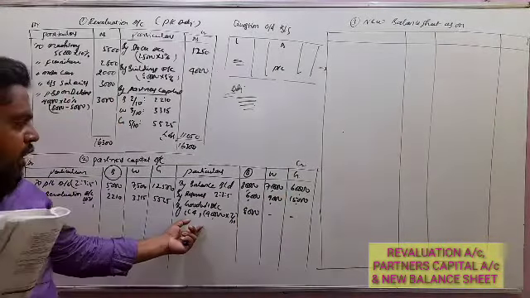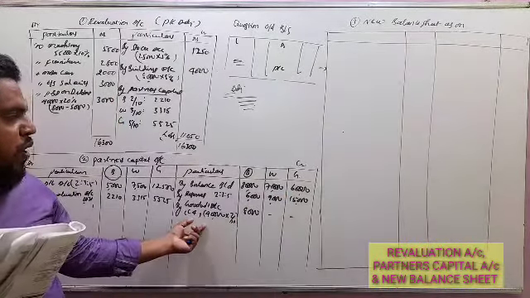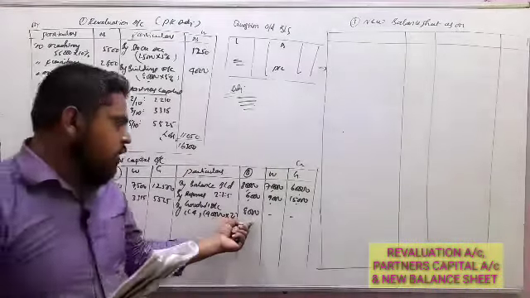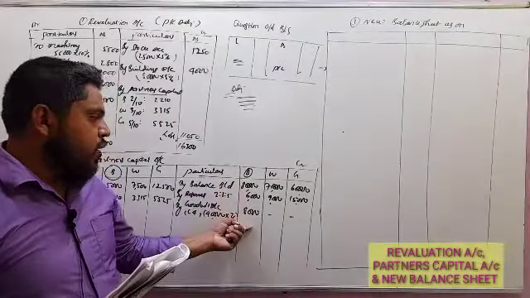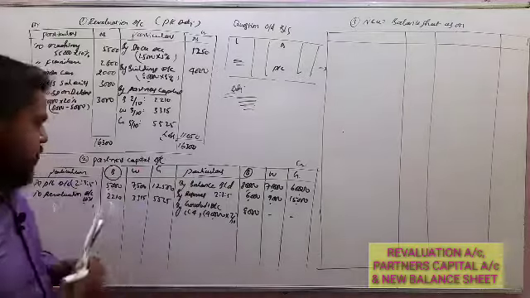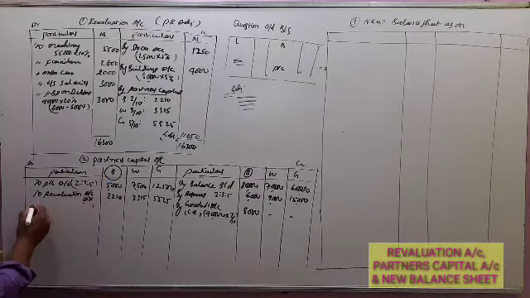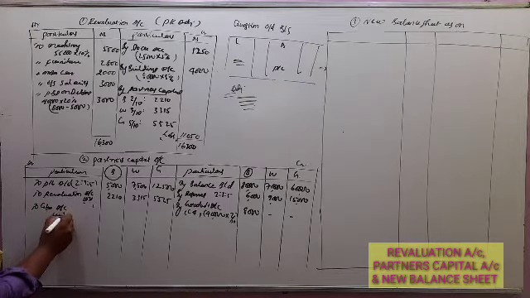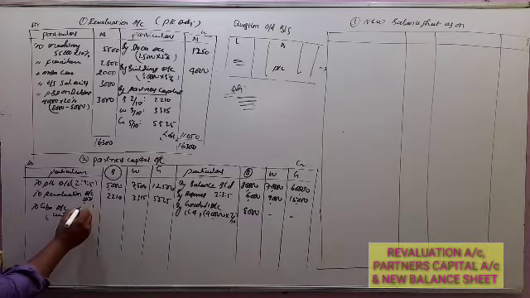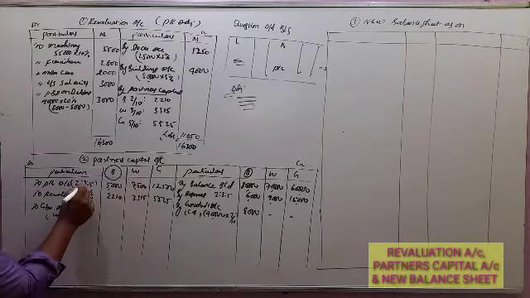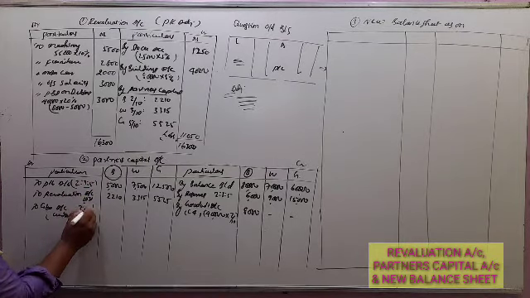Now goodwill, under case 4, the goodwill amount is created and shared only to the extent of the retiring partner, and it is written off to the remaining partners. So in the goodwill account, this is written off, only by the remaining partners, that is white and green, in the ratio 3:5.